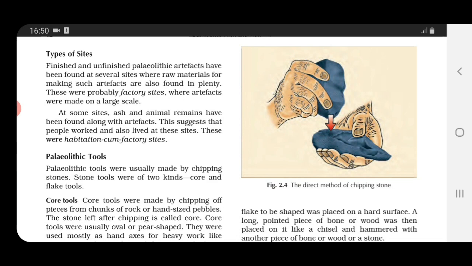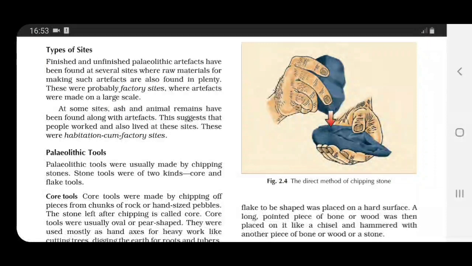Understood? You all are aware of this term, habitation. Habitation means living in a place. So they have found many places where factory sites were there, plus many of the sites were habitation cum factory sites. That means people worked over there and also lived over there.